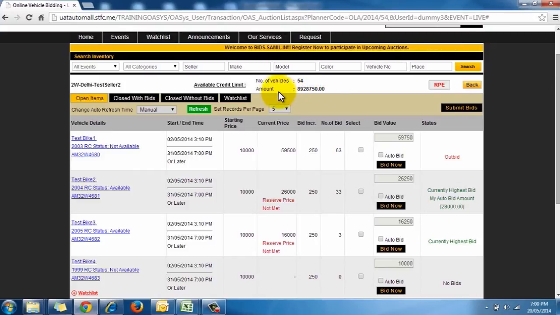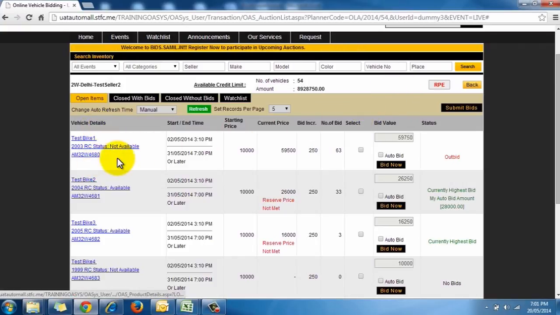For the number of vehicles to be displayed on a page, we have already set a default figure of 5. But you can change this figure by selecting other options like 5, 10, 20 or all from the Set Records per Page section. Now this RPE here stands for Reserve Price Bidding, which means the vehicles available in the bidding event have a reserve price and you will have to reach that price to acquire that vehicle. Let's take a look at this bidding table while zooming into each detail for a better understanding.